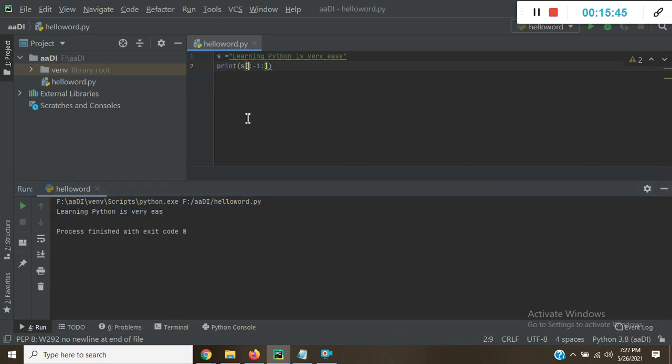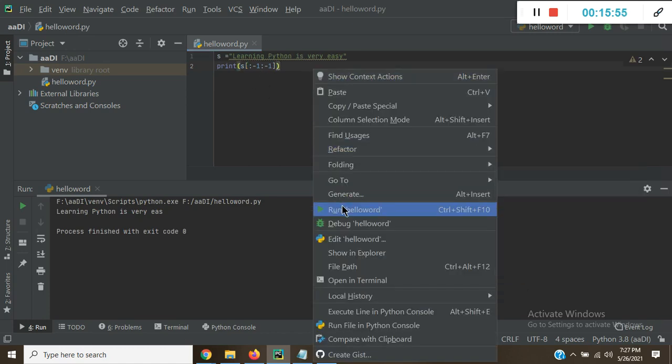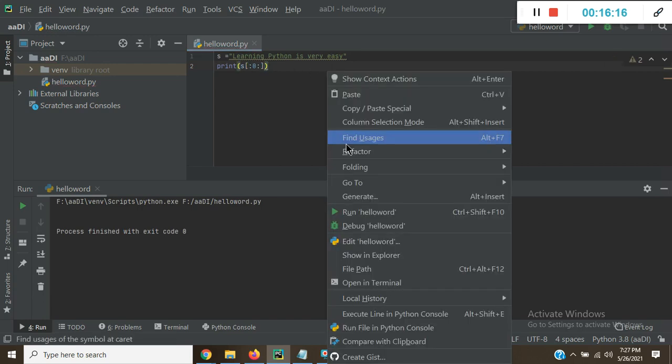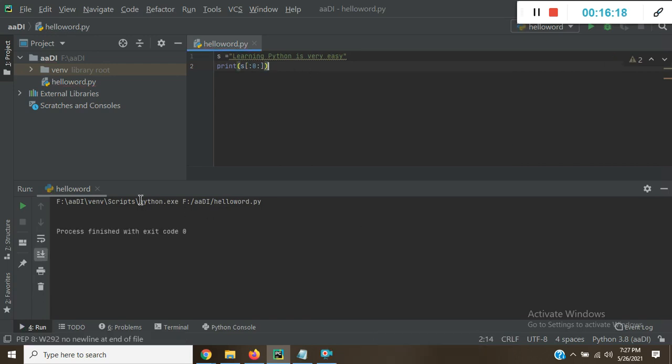Suppose I enter -1 here, then it is always empty, because in the backward direction, end value -1 always gives an empty string. In the forward direction, if the end value is 0, then the result is also empty. Suppose I set end to 0, then running gives an empty result. You can see here there is no output.